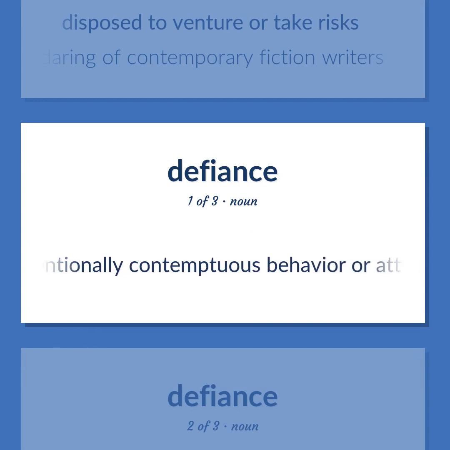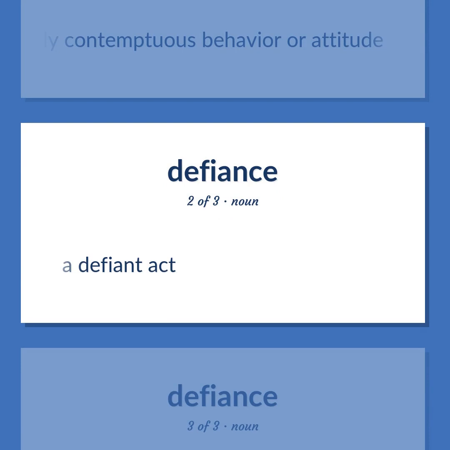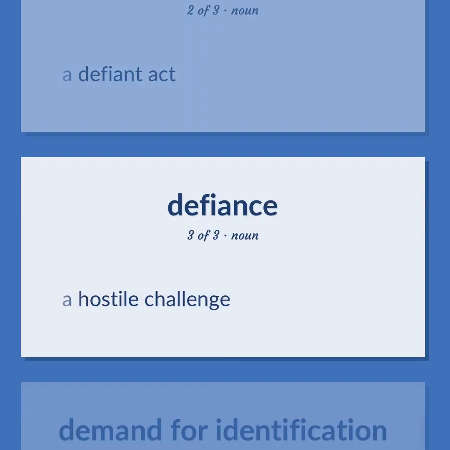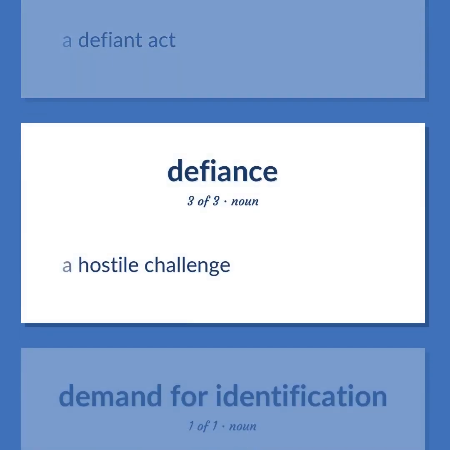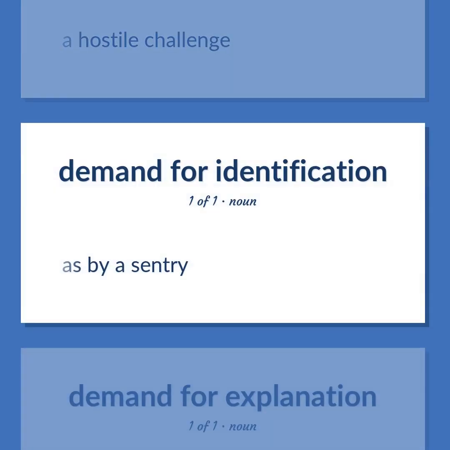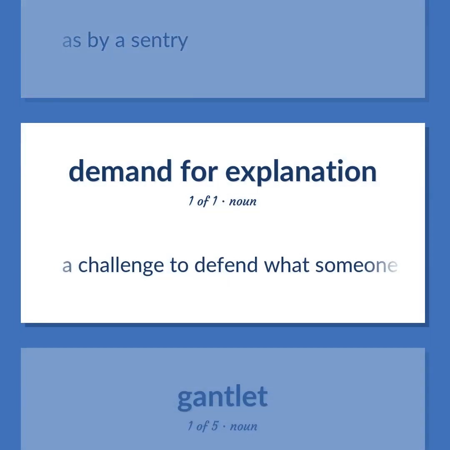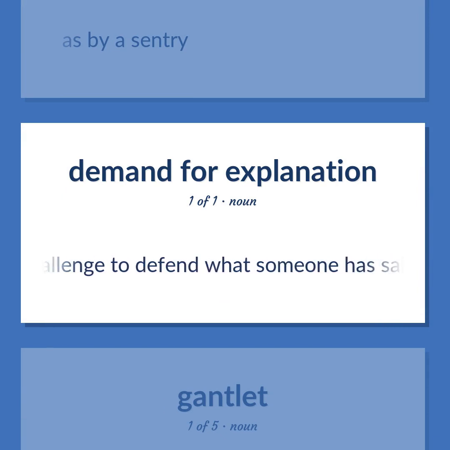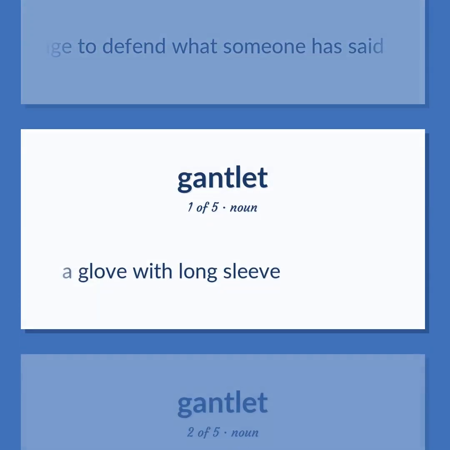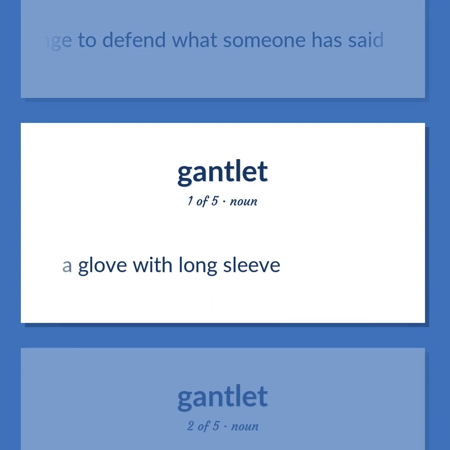Intentionally contemptuous behavior or attitude. A defiant act. A hostile challenge. As by a sentry. A challenge to defend what someone has said. A glove with long sleeve.